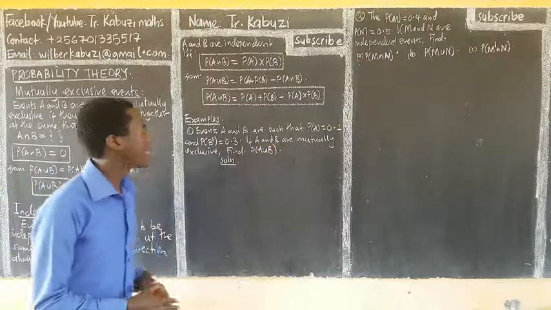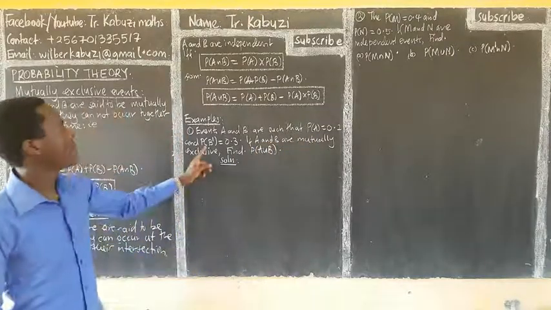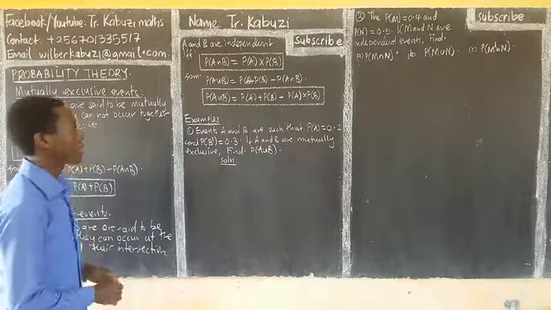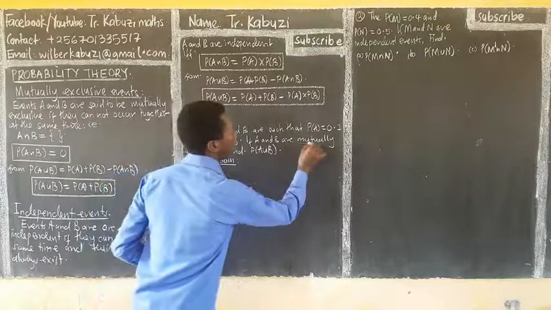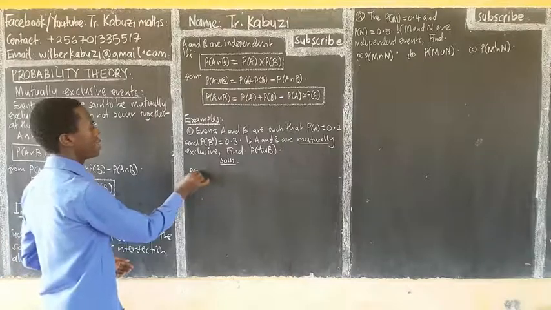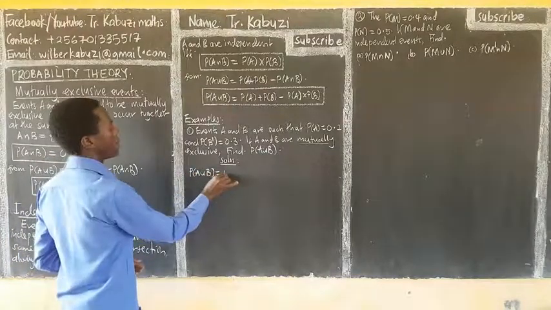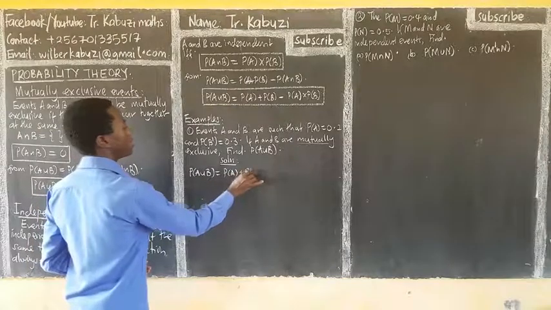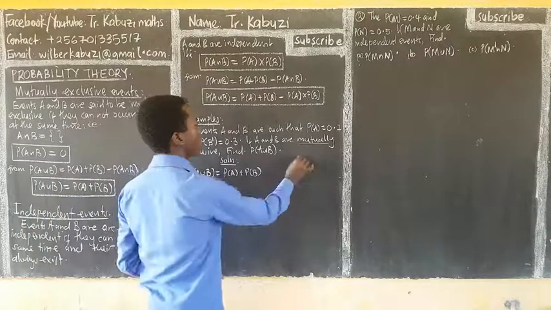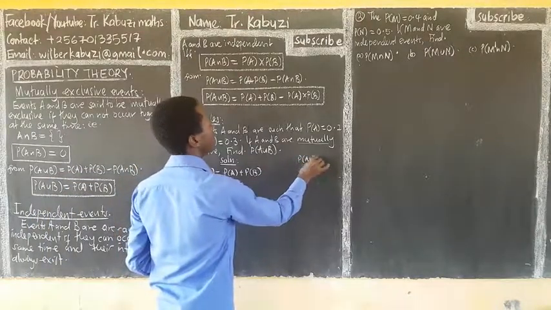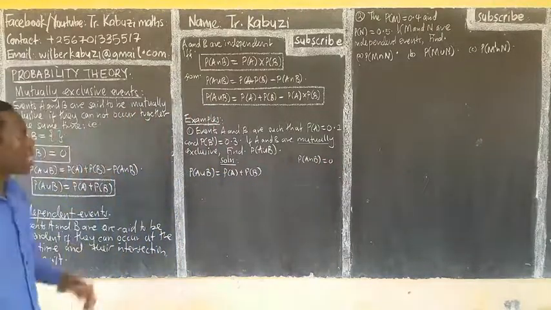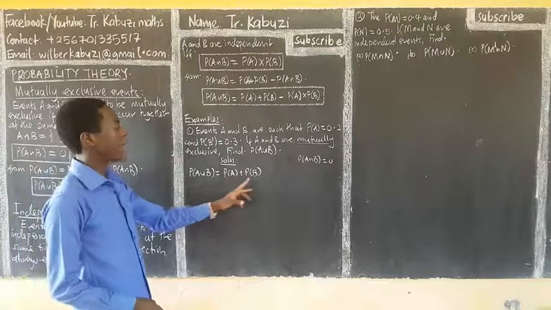Events A and B are such that the probability of A is this, and the probability of B is this. If A and B are mutually exclusive, find the probability of A union B. If they are mutually exclusive, the probability of the intersection is zero. So the probability of A union B will be the probability of A plus the probability of B. I would have subtracted the probability of A intersection B, but because it equals zero, I'm not including it there.